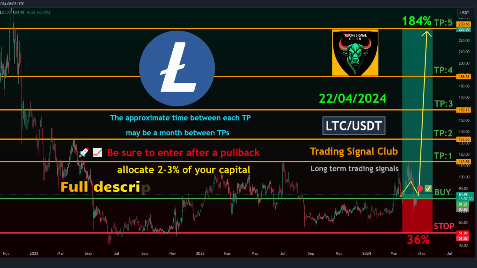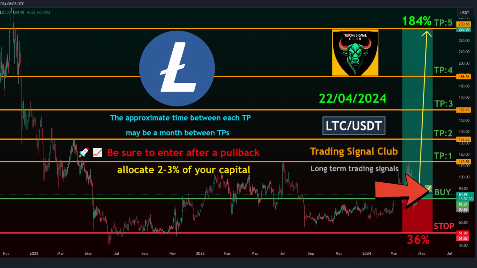LTC USDT Overview. Trading style, spot. Time frame, midterm. Margin mode, isolated. Signal type, swing trade. Target time frame, 2 to 3 months between TPs. Entry levels, 81.21 to 88.00.